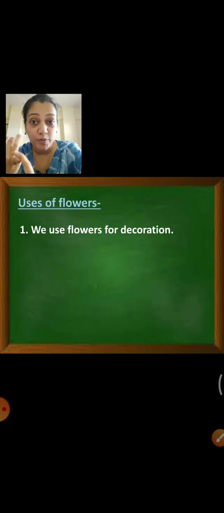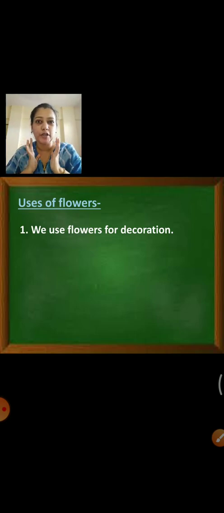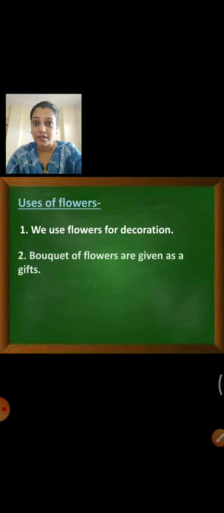So, now we are going to see what are the uses of flowers. Okay. We use flowers for decoration. Yes. In the wedding hall, we see that the hall is fully decorated with flowers. Sometimes at our home, we have a puja or any function. Some of them decorate with flowers also, with different colorful flowers. Yes. During the Ganpati also, there are so many different types of flowers. At your home, you can see.